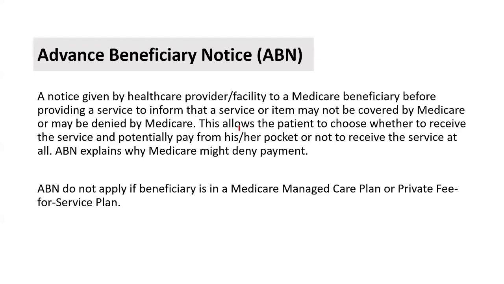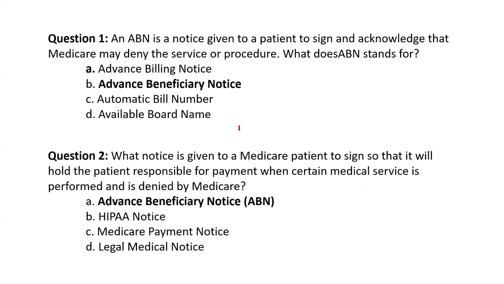Let's see what are the questions that are asked from this topic. First and foremost, an ABN is a notice given to a patient to sign and acknowledge that Medicare may deny the service or procedure. What does ABN stand for? Definitely Advance Beneficiary Notice. Question 2. What notice is given to a Medicare patient to sign so that it will hold the patient responsible for payment when certain medical service is performed and is denied by Medicare? Again, the answer is Advance Beneficiary Notice.